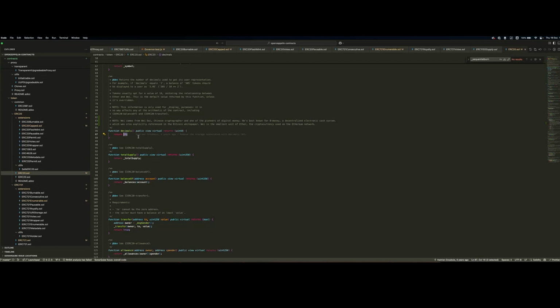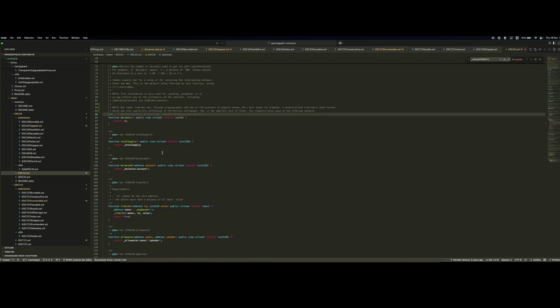And Wei, I also added here, its name comes from Wei Dai, a famous Chinese cryptographer that created a publication in 1998, if I'm not mistaken, called B-Money. He was one of the predecessors of digital money white papers. In fact, Satoshi mentioned his study in the Bitcoin white paper. So just a curious fact on why it's called Wei.